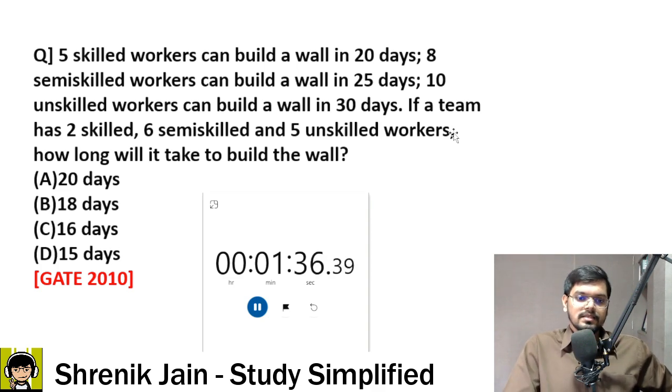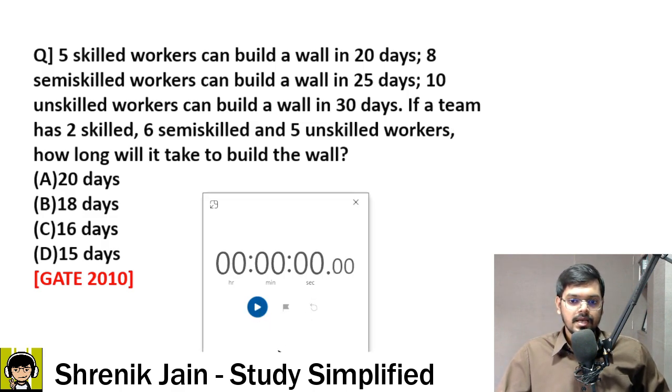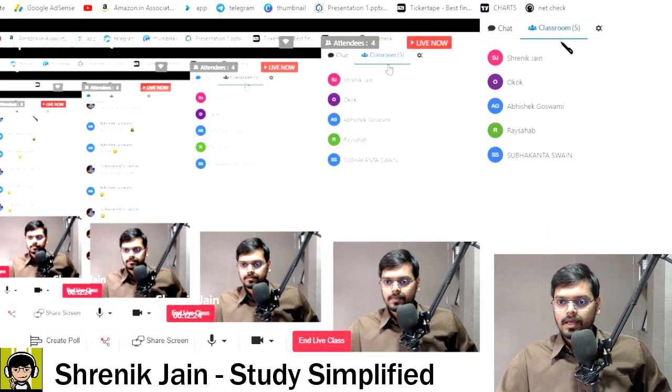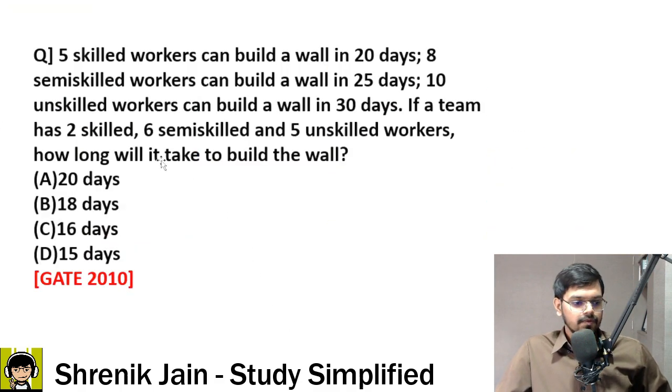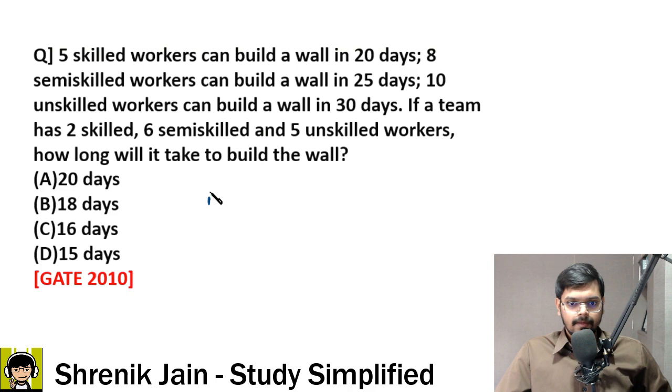So Swain is saying, sir, the answer of this question is D. The team will take 15 days to build a wall. What about others? Rai Sahab, Goswami ji, tell me what is the answer? You guys are taking a lot of time. And whom we have? Goswami ji. Okay. गोस्वामी जी काफ़ी समय ले रहे हैं. एप्टीट्यूड के कंसेप्ट्स इनके वीक हैं, लग तो यही रहा है. गोस्वामी जी. Nevertheless, so first step.